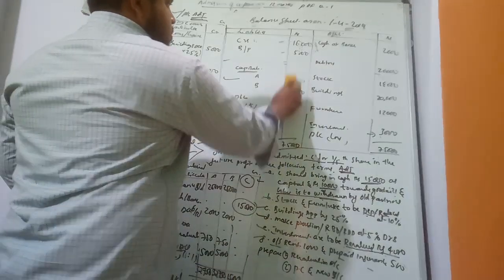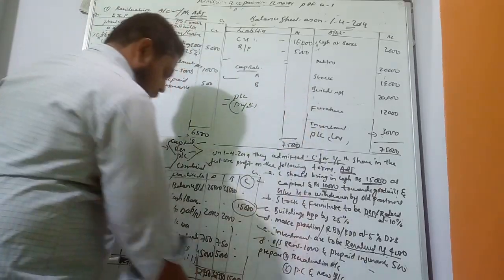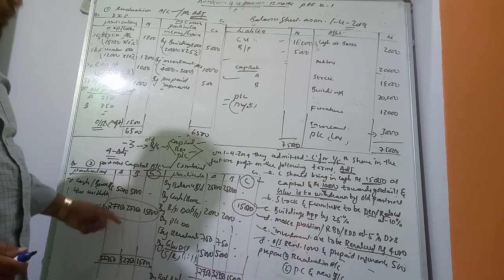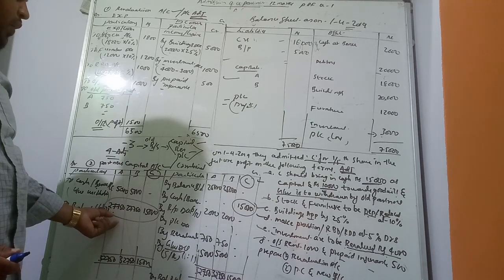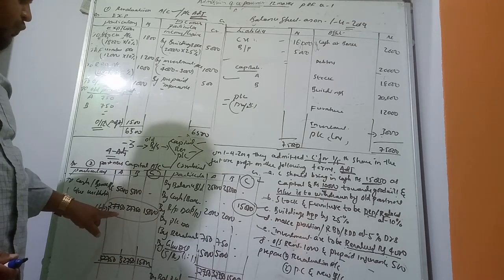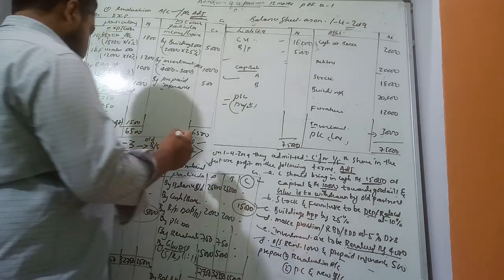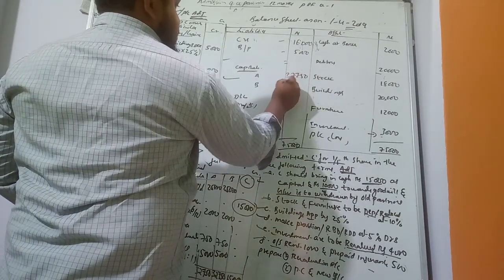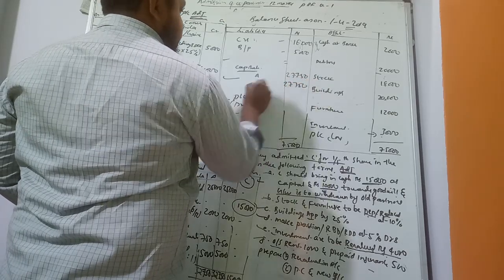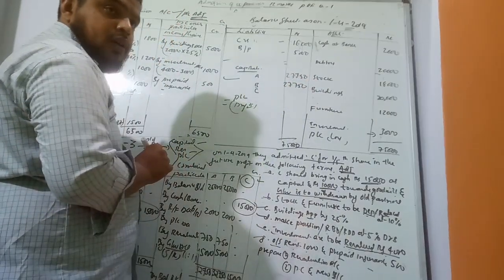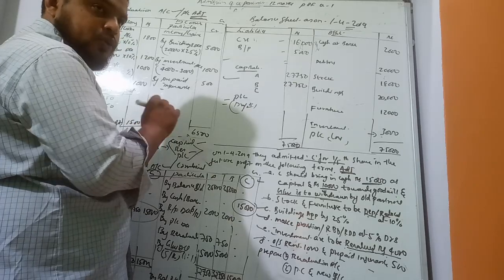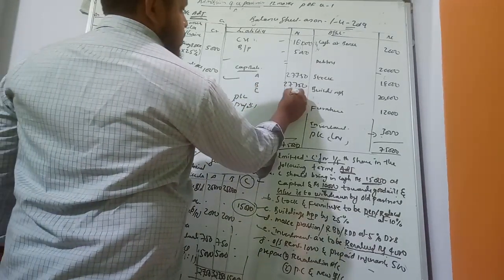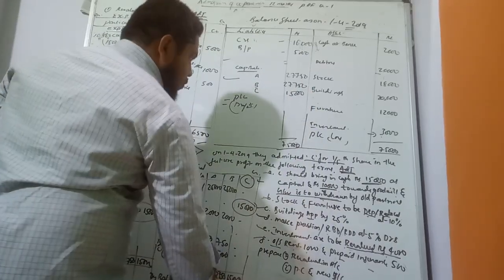Next, capitals. Which capital? These capitals we have recorded. What value do we have under the combined partners' capital account? This value we have recorded. So A 27,750, B 27,750, and C. This is the new balance sheet, so we have to show the new partner's capital also. So C is 15,000.